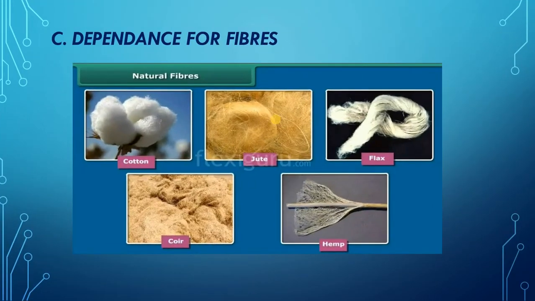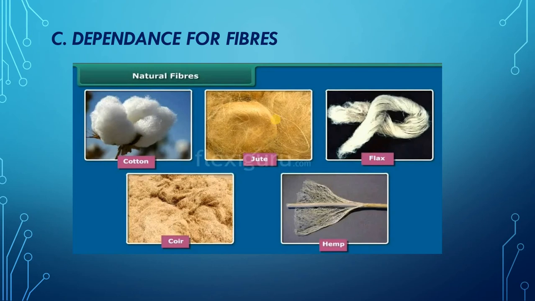Next, dependence for fibers. Regarding fibers, you have also read in science. Natural fibers are what? Natural fibers include cotton, jute, flax, coir (which comes from the coconut), and hemp, isn't it? Humans need fibers for making various things, especially clothes, then bags, ropes, mats, carpets, wall hangings, curtains, threads, etc.